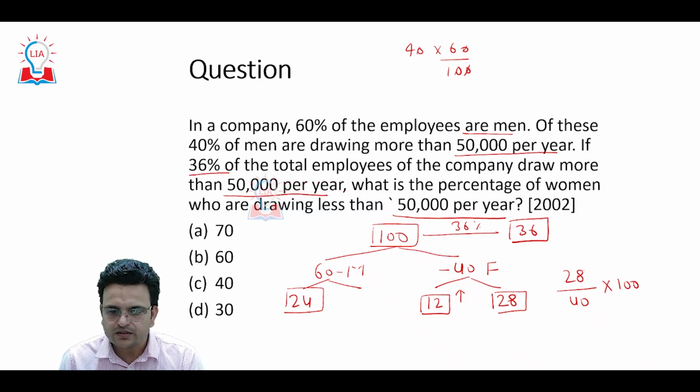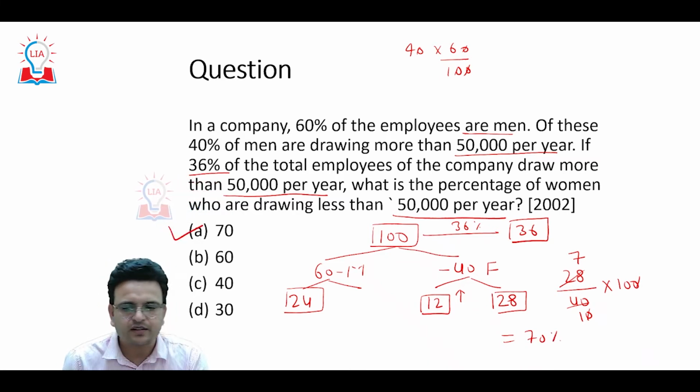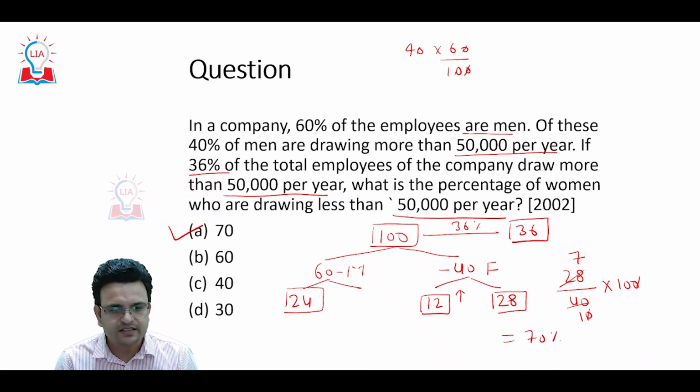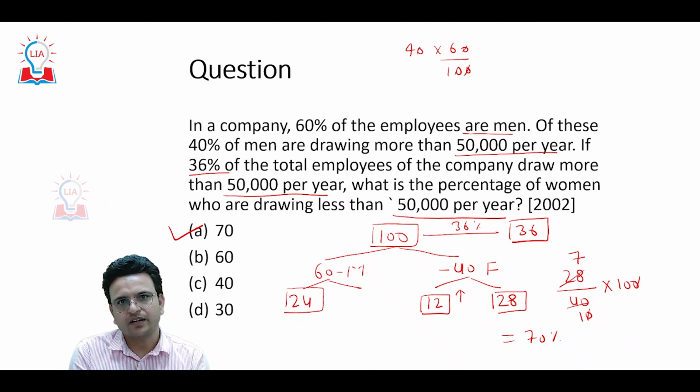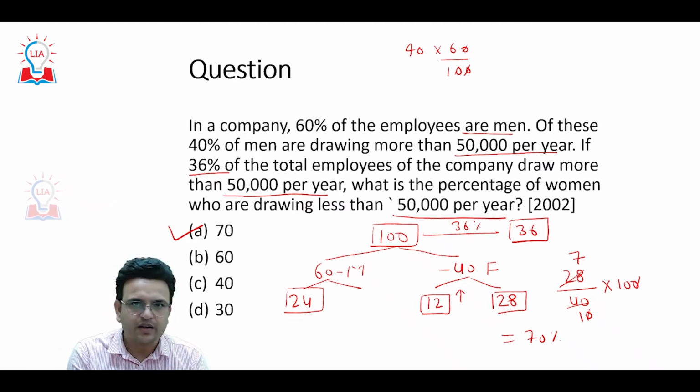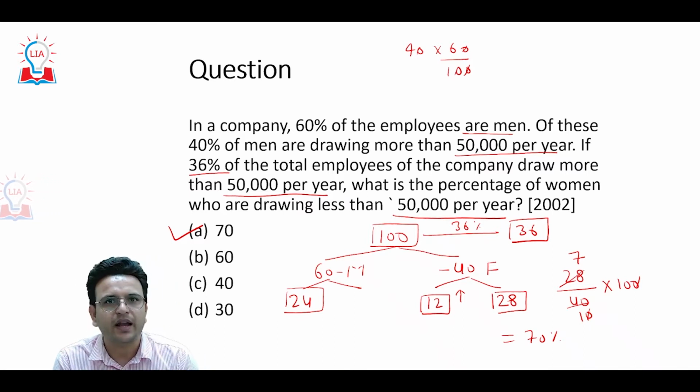It will be around 70%. So the answer will be 70%. Hopefully you are able to understand. This is again the same question. The concept is very clear. The last question, the concept we applied, the same concept we have applied here also.